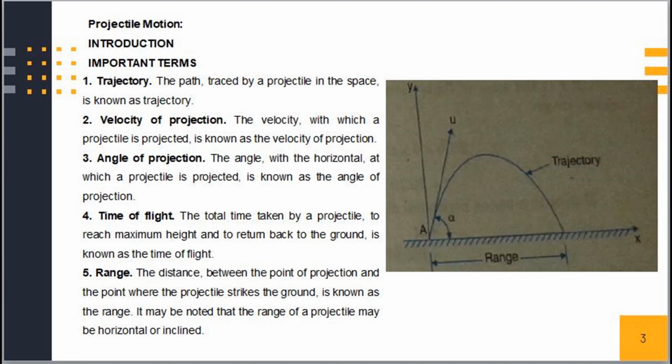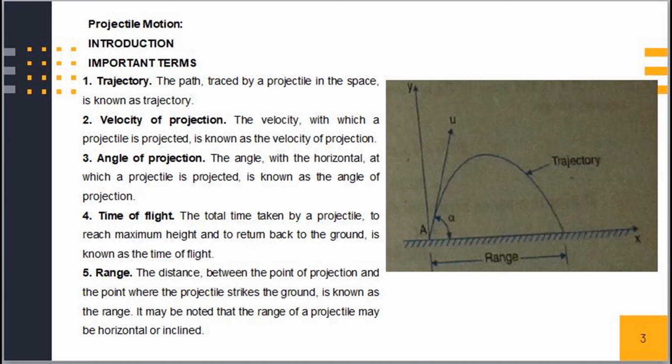The motion of a projectile has a vertical component and horizontal component. The vertical component of motion is subjected to gravitational acceleration or retardation, while horizontal component remains constant if air resistance is neglected. The motion of a projectile can be analyzed independently in vertical and horizontal directions and then combined suitably to get total effect.